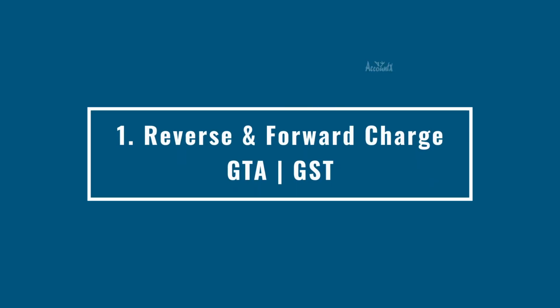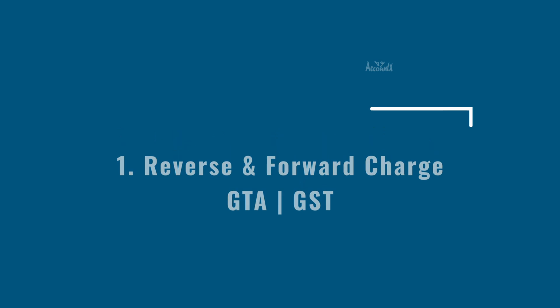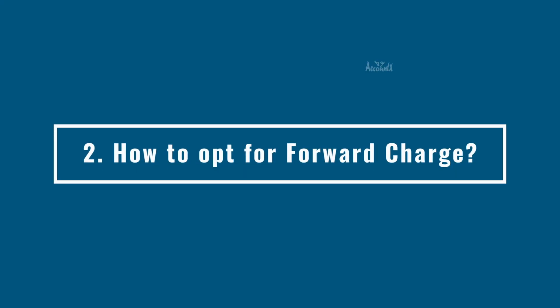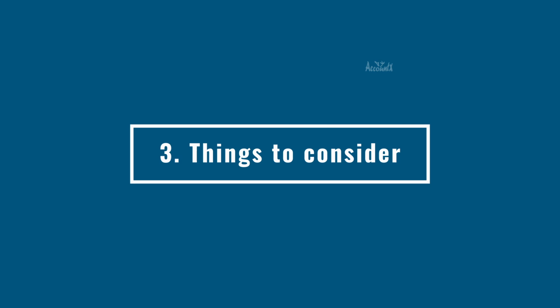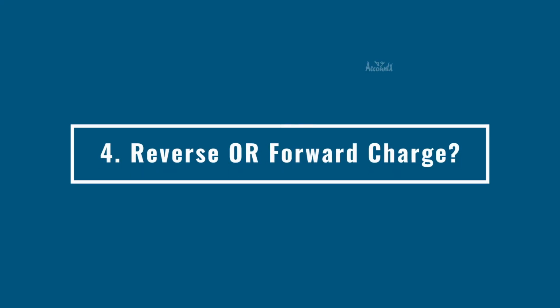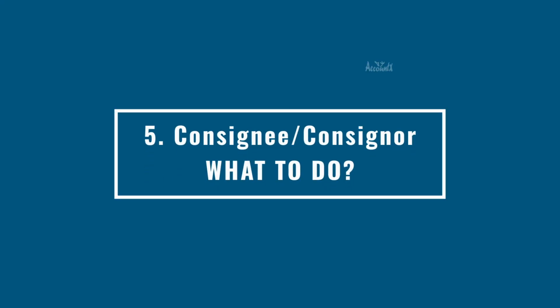Basically, we are going to talk about reverse charge and forward charge for these GTAs. If you are a GTA and if you wish to choose forward charge, then how can you do that? And once you opt for forward charge, what are the things that you need to consider? And what to choose, reverse charge or forward charge? And in the end, if you are a consignee or a consignor, that is if you use transporter services for your business, then what are the things that you need to remember?